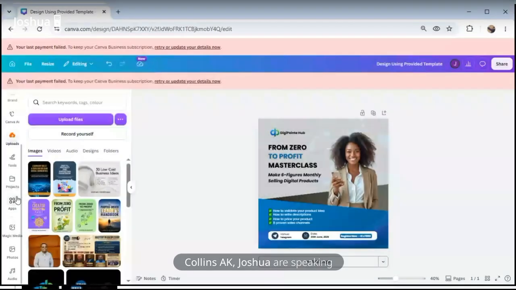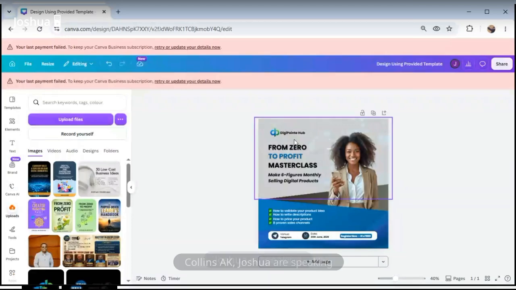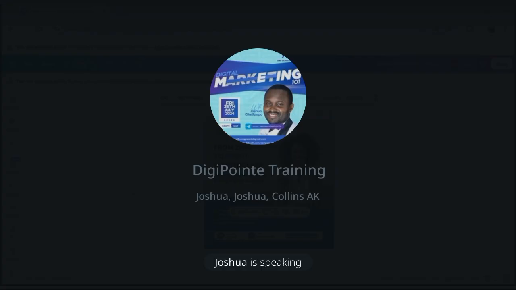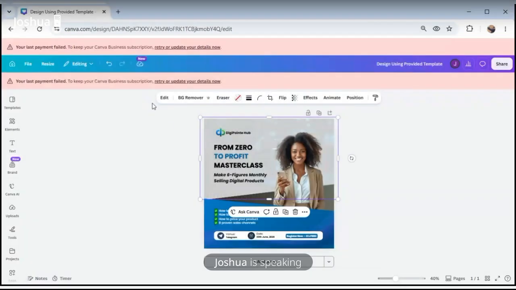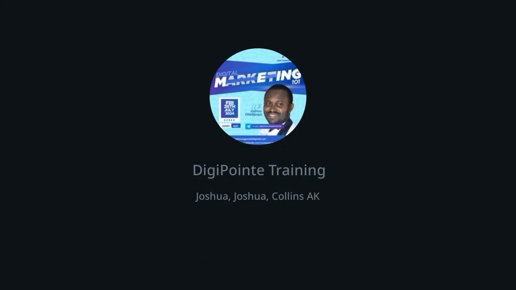So without making much ado, let's come to this panel, because this is another important aspect of the design. This is BG remover, background remover. Let's say I upload this guy's picture and I want to remove the background of this picture.